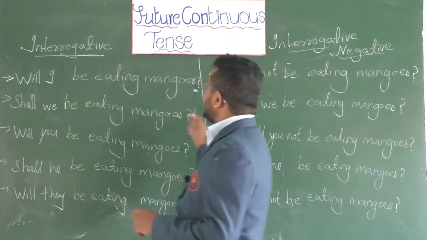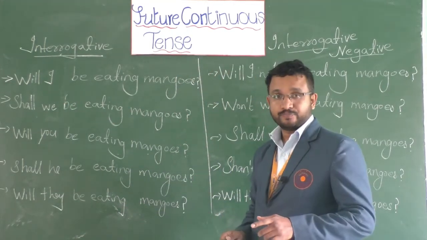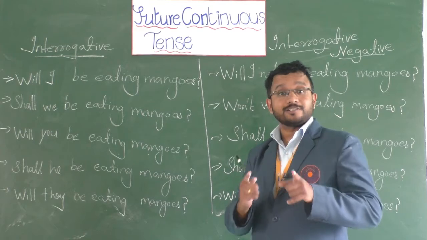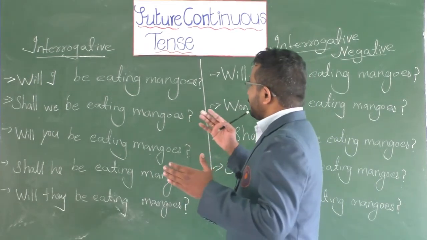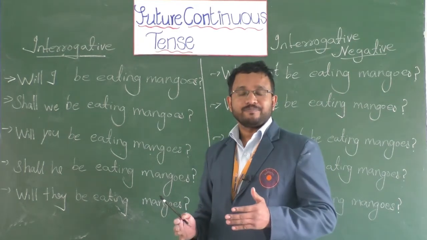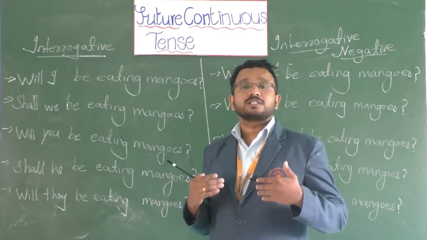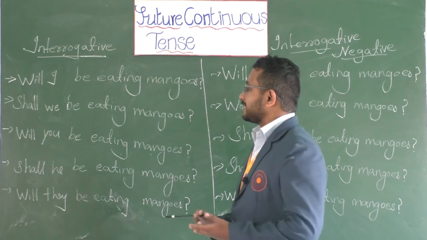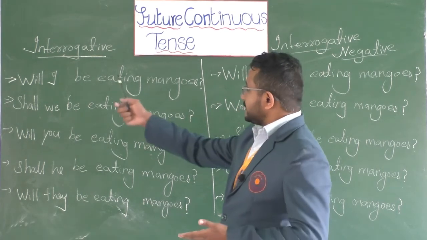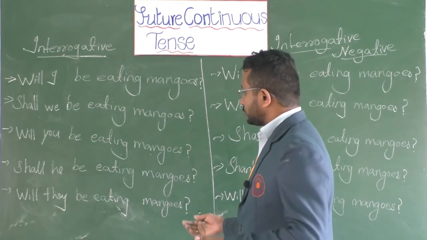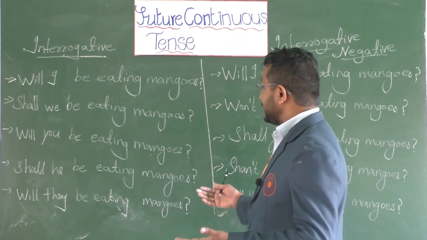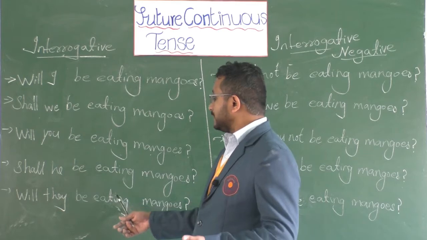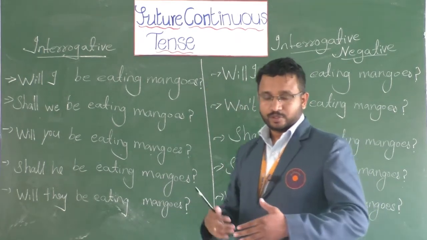Will I be eating mangoes? Will you be helping your friends? Right? We use future continuous interrogative to ask questions. Correct? Shall we be eating mangoes? Will you be eating mangoes? Shall he be eating mangoes? Will they be eating mangoes?